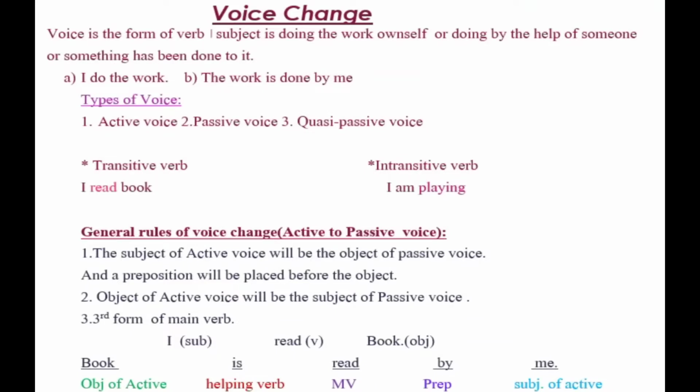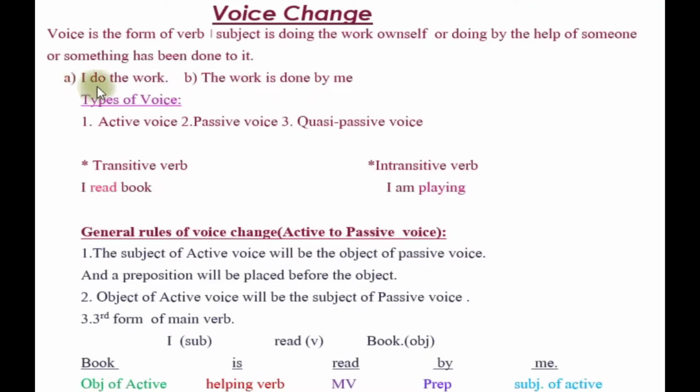Two things are very important here, learners. Subject is doing the work oneself, and sometimes it will be seen that subject is passive. That means subject is not working himself or herself, but it seems to be someone that the work has been done by the subject, but directly subject is not doing the work. Here see two examples are given here.